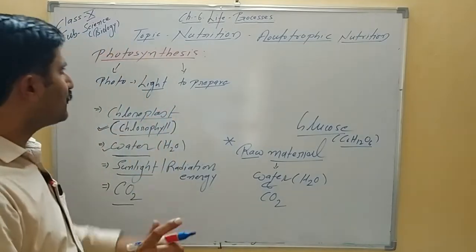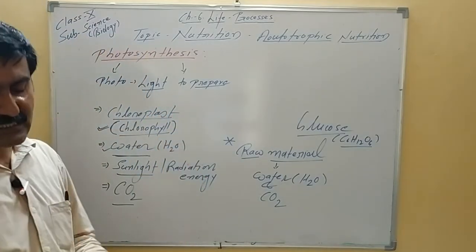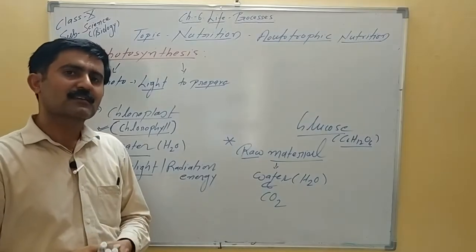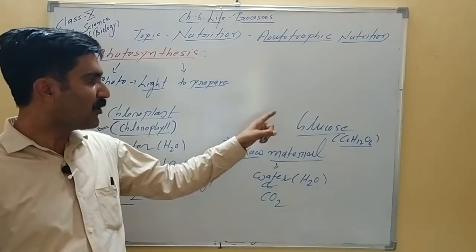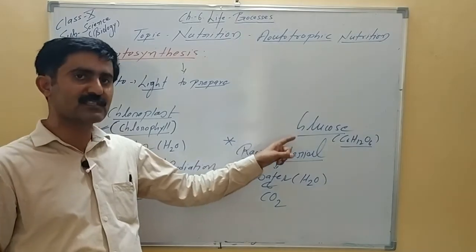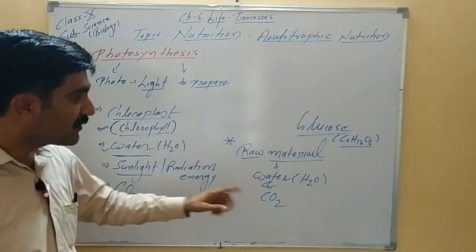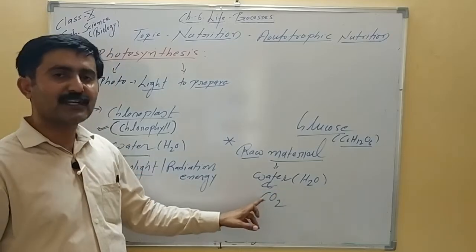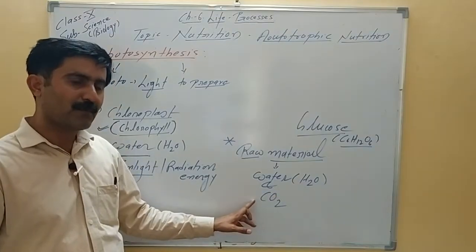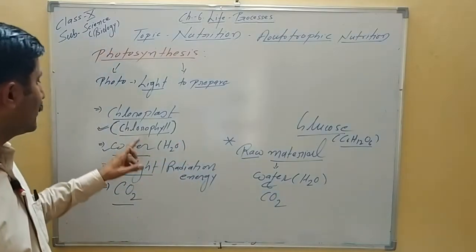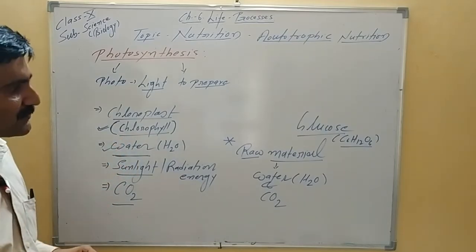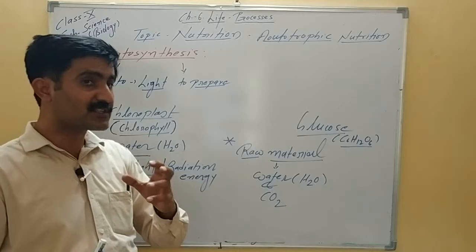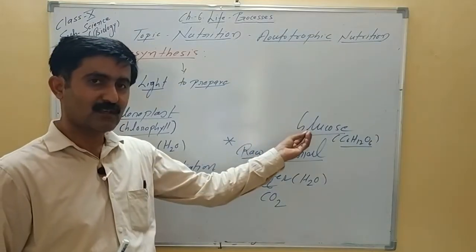So if we now define photosynthesis, we can define it as a process in which glucose is synthesized. It is a biochemical process in which glucose is synthesized due to reaction of water molecule and carbon dioxide molecule in presence of chlorophyll pigment and sunlight. So this is very interesting to note here, that what is synthesized is the glucose.